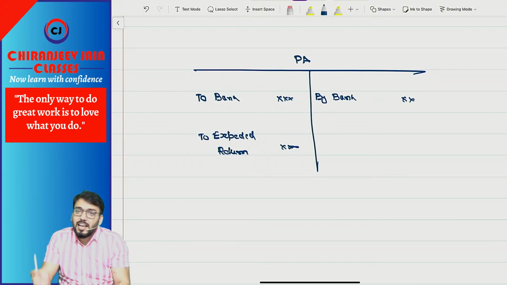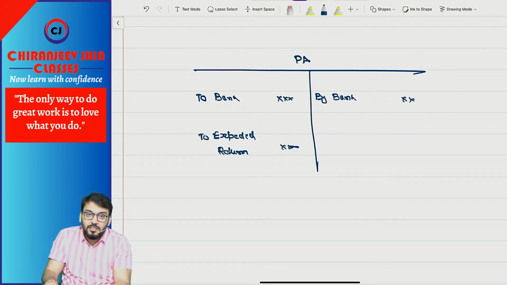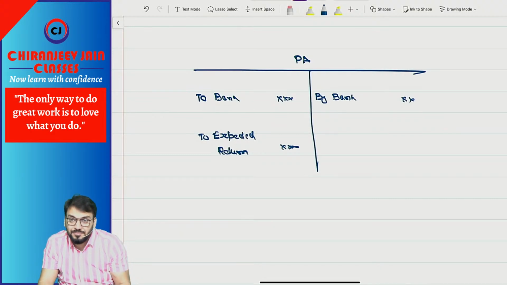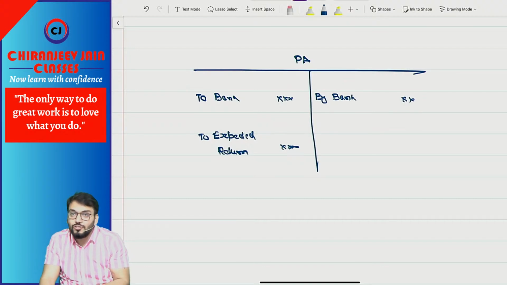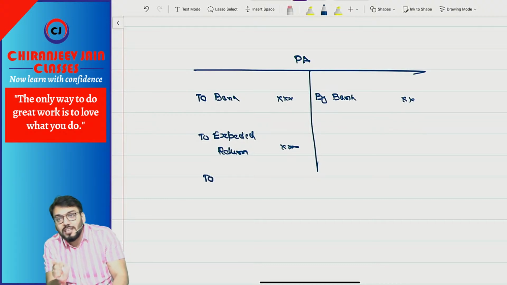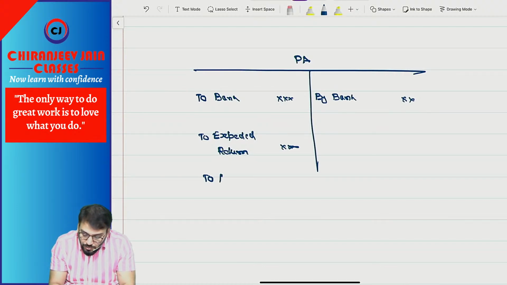Correct? But can I say actual return may be more than or less than expectation? If the actual return is more than expectation, that is an actuarial gain. If actual return is less than expectation, that becomes actuarial loss. Understood what I am saying? So if the actual return is more than expectation, what journal will we do? Plan asset to actuarial gain. Understood?